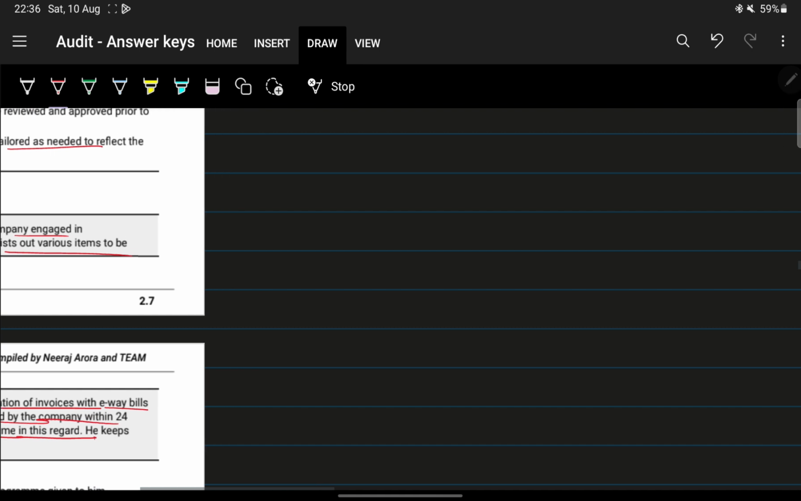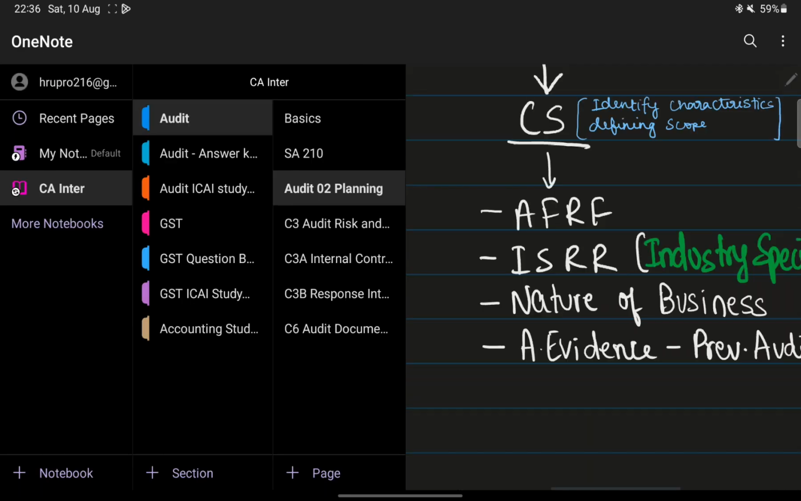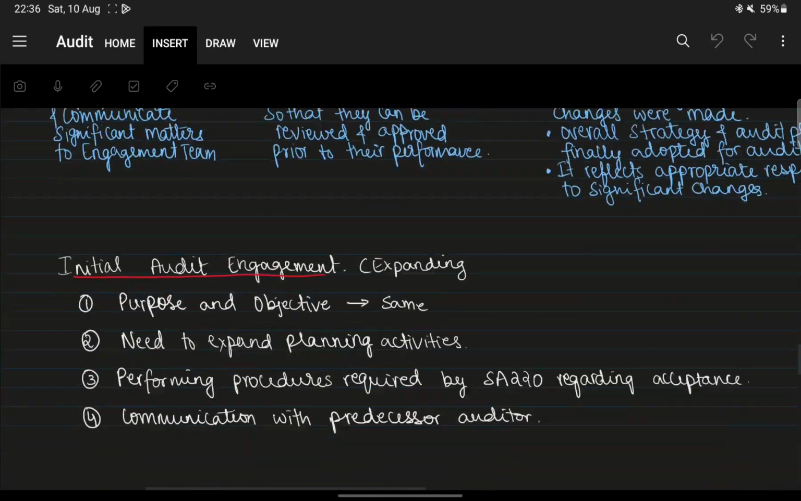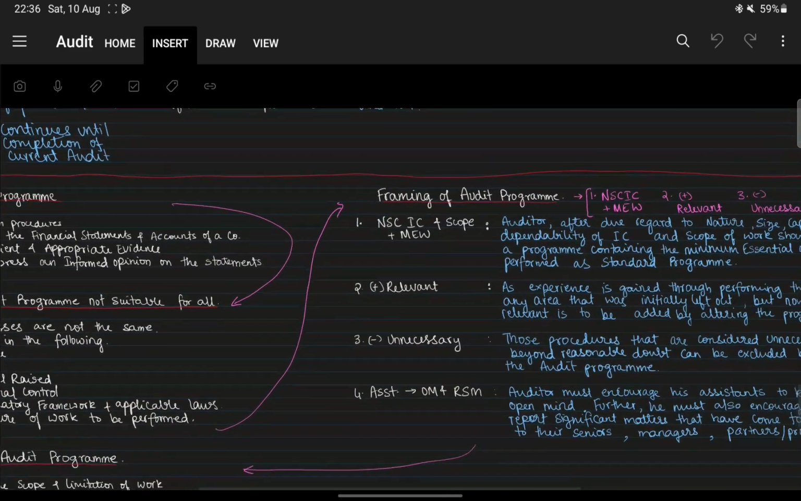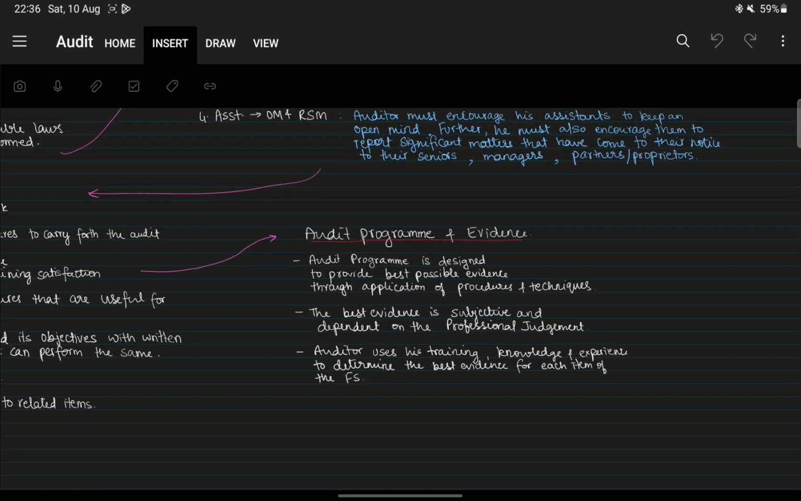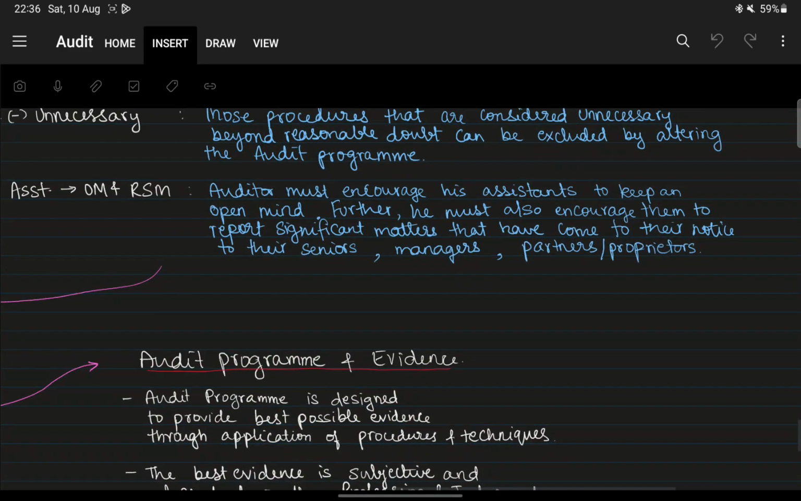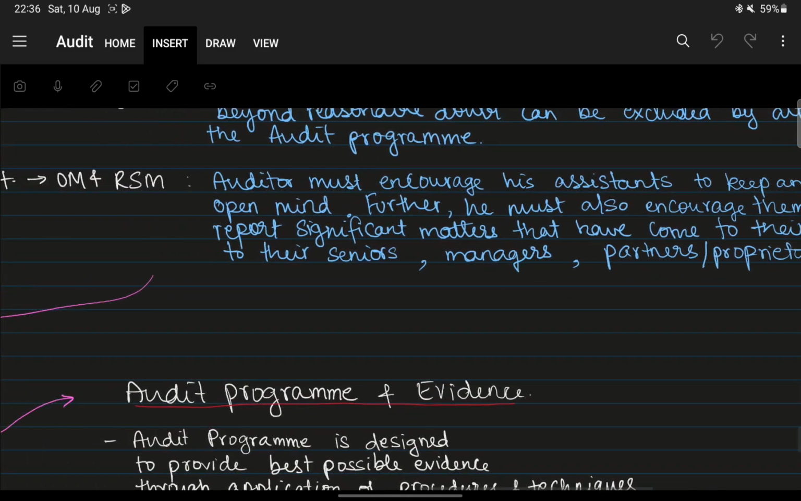Okay, so firstly, we just go to the notes once. And then we'll check here if you have covered it. Okay, it's in the last bottom part. Okay, so this is what they were asking.